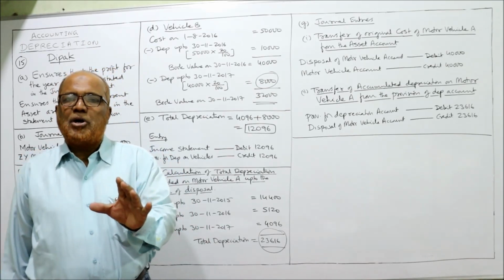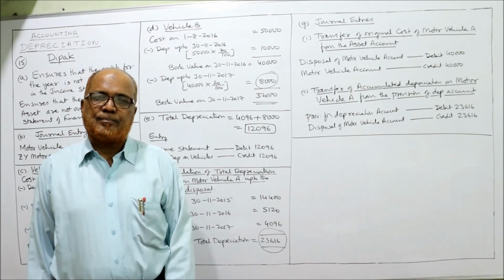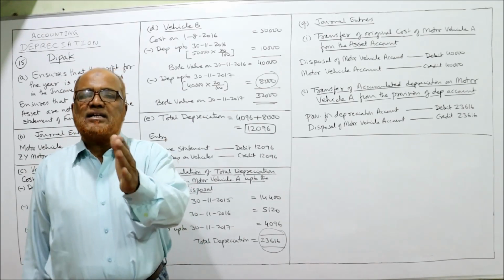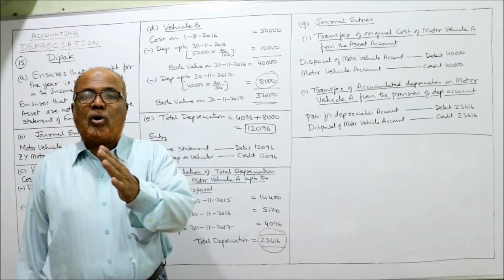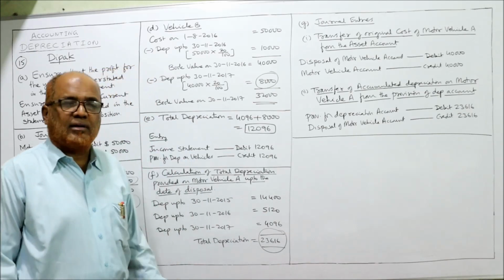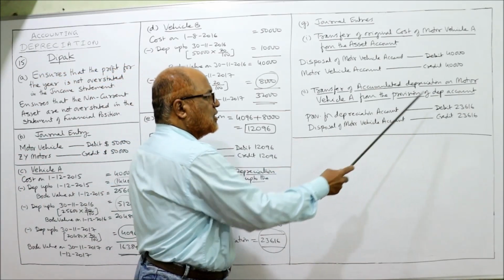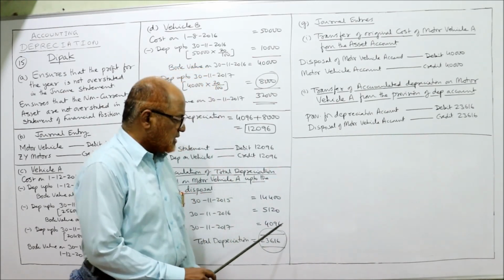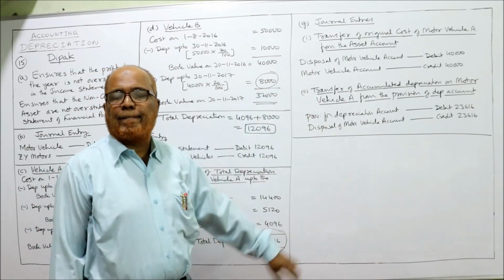The entry is provision for depreciation account debit and asset disposal account credit. Asset means motor vehicle. Motor vehicle disposal account credit. So entry is here: provision for depreciation account debit and disposal of motor vehicle account credit, 23,616. That's it. So simply entries it is asking.